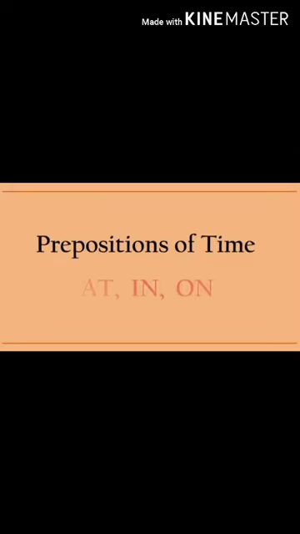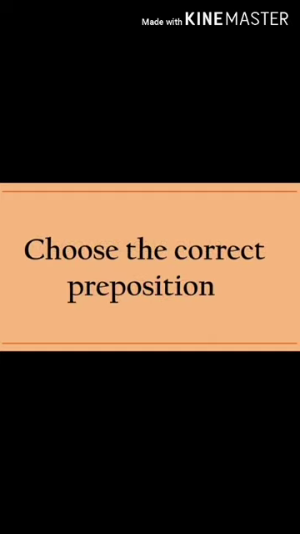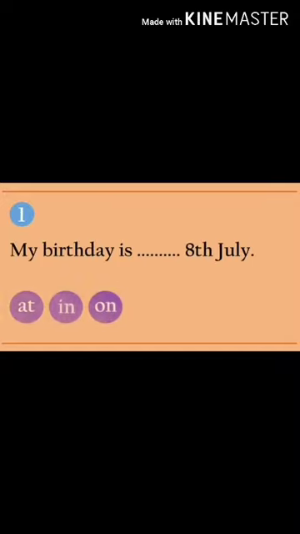Okay, fine, dear students. In order to understand your understanding level, here is a small quiz regarding the preposition of time. You have to choose the correct answer in the preposition. Let us move forward and see the first question: my birthday is dash 8th July. I have given you the options over there. I will give you a little time. You have to say the answer. Yes, I hope you have already answered, that is on. Very good.